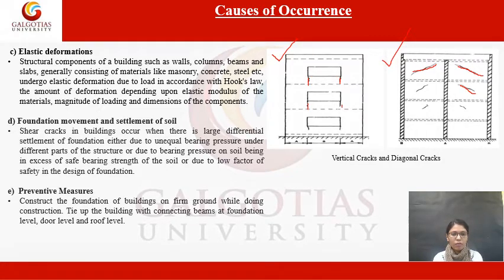And the preventive measure is to construct the foundation of building on firm ground, on stable ground while doing construction, and tie up the buildings with connecting beams at foundation level, door level and roof level.